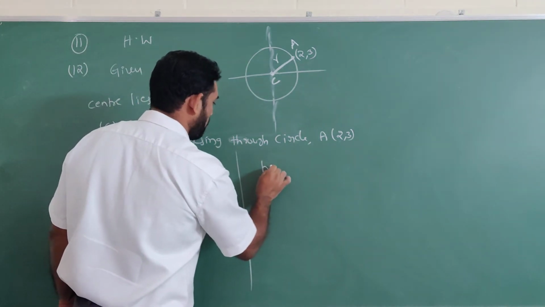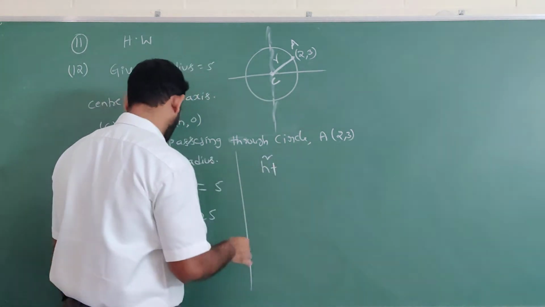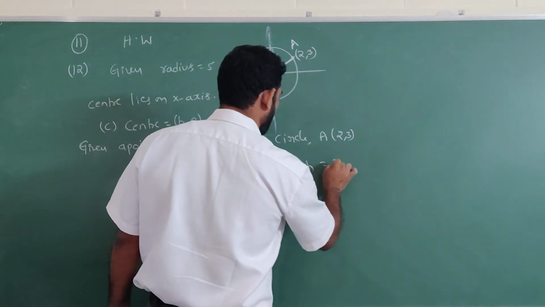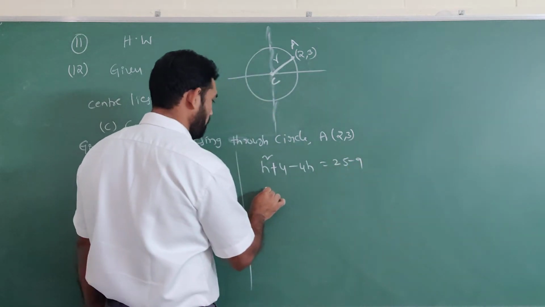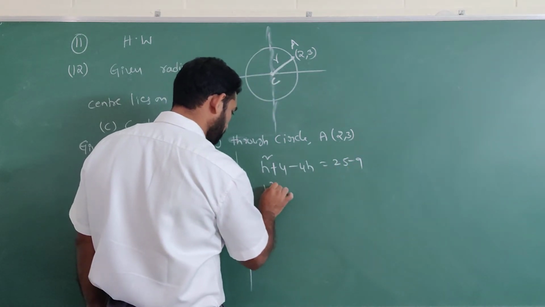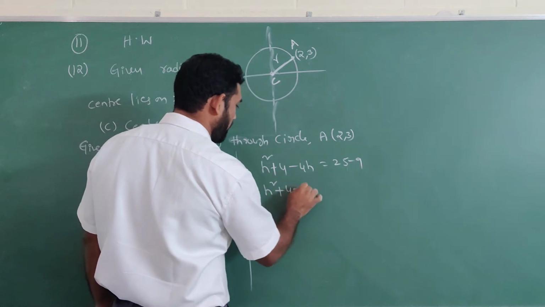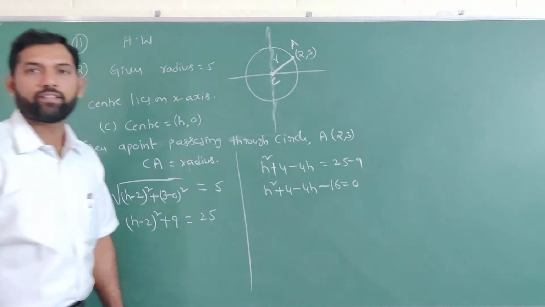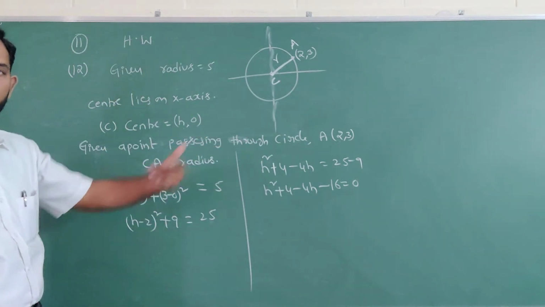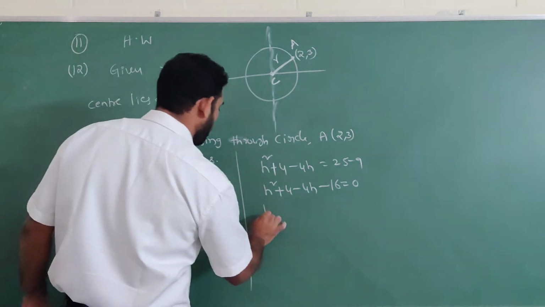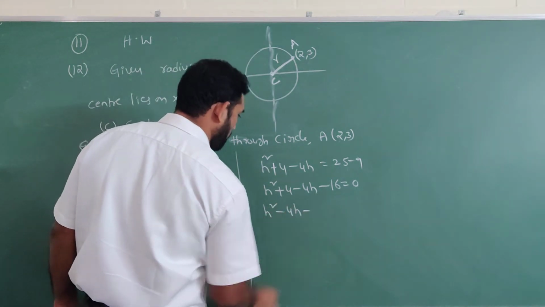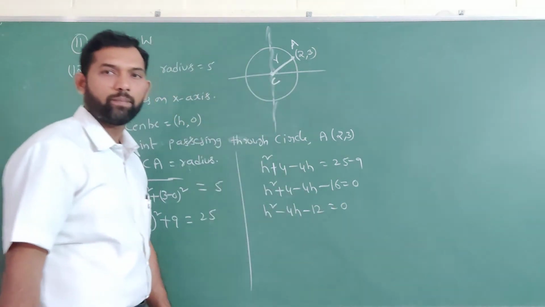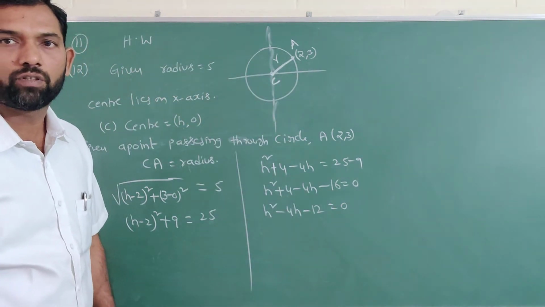Now simplify this. H square plus 4 minus 4h equal to 25 minus 9. So h square plus 4 minus 4h minus 16 equal to 0, bringing 25 minus 9, which is 16, into the left hand side. Now h square minus 4h minus 12 equal to 0.